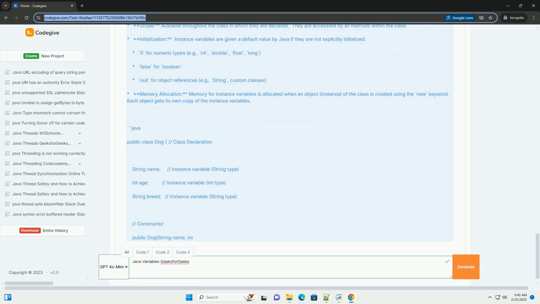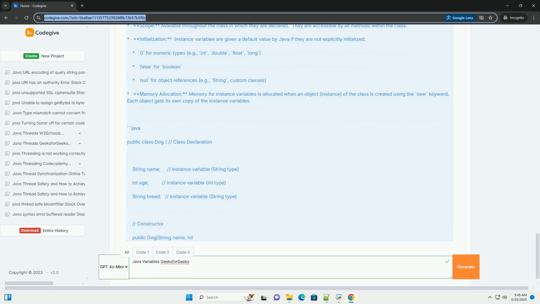3. Static variables, class variables. Scope: available throughout the class. Similar to instance variables, but they are associated with the class itself, not with individual instances. Initialization: static variables are initialized only once, when the class is loaded into memory. They are initialized before any objects of the class are created. If not explicitly initialized, they get default values similar to instance variables.